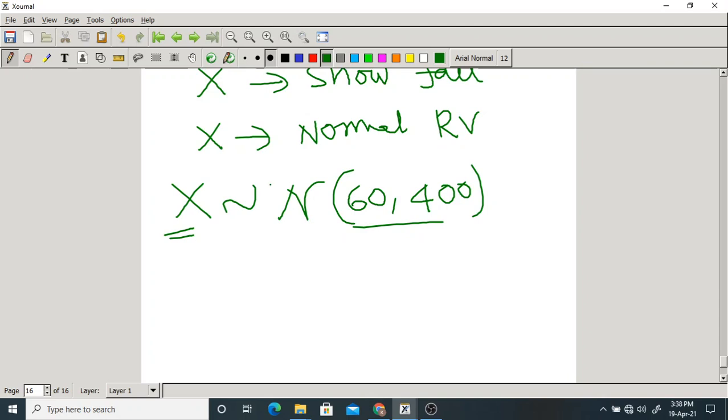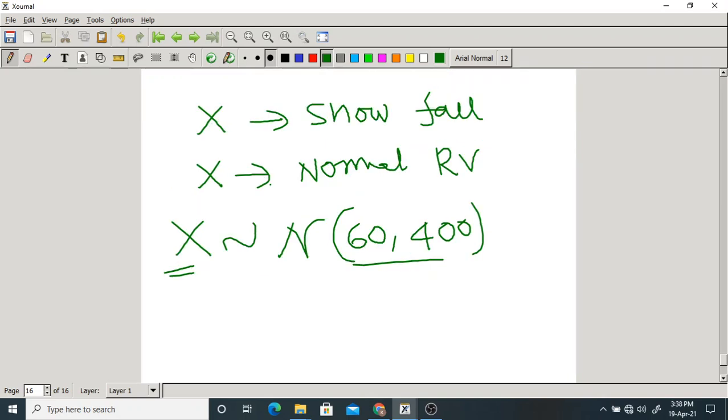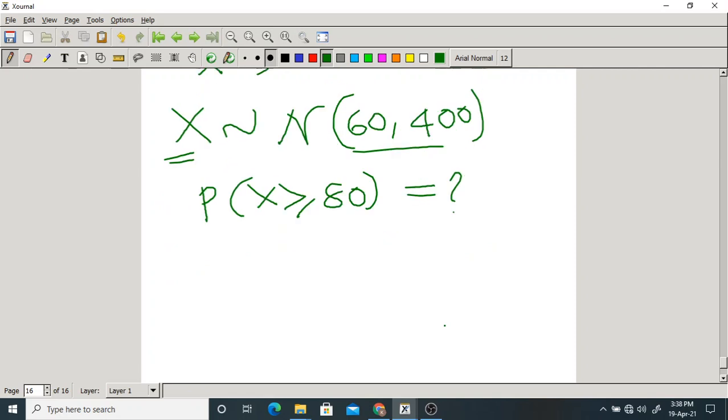How to calculate this? Now what are they asking further? What is the probability that the snowfall will be more than 80? This is what they are asking. So we should find out the standard form first. How to find the standard form?